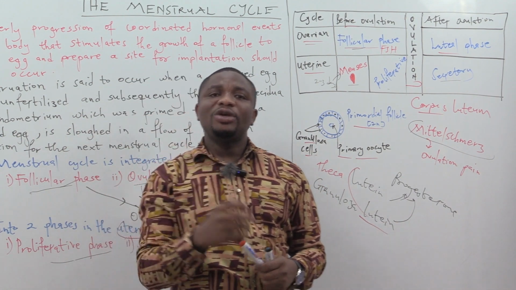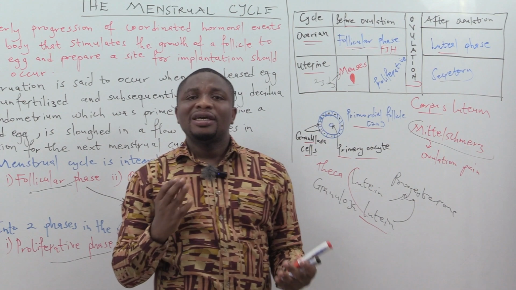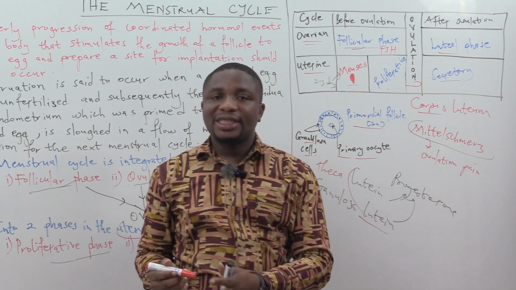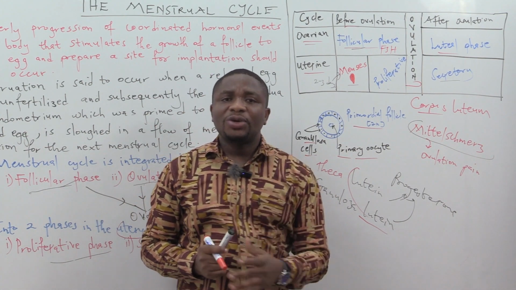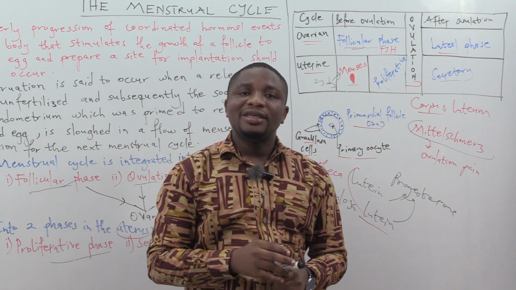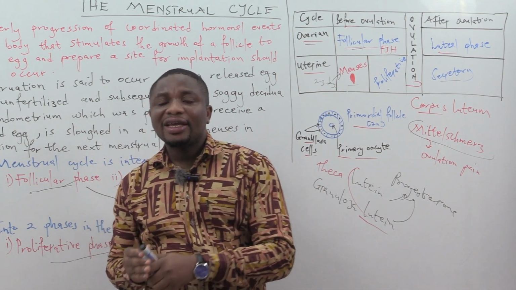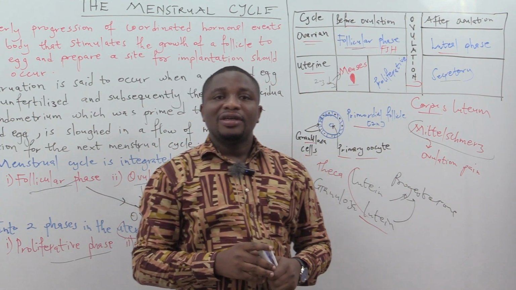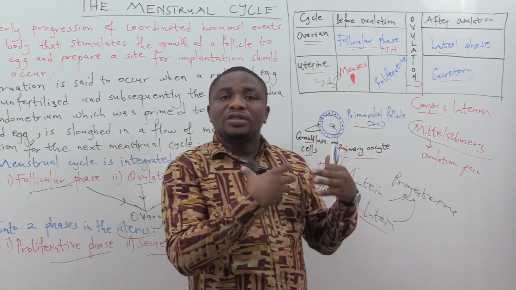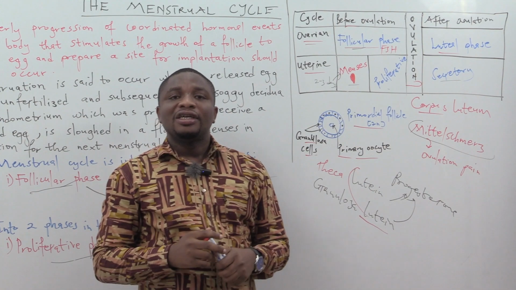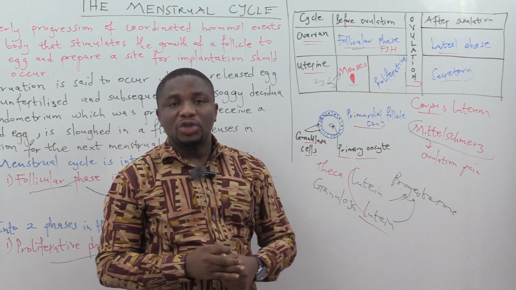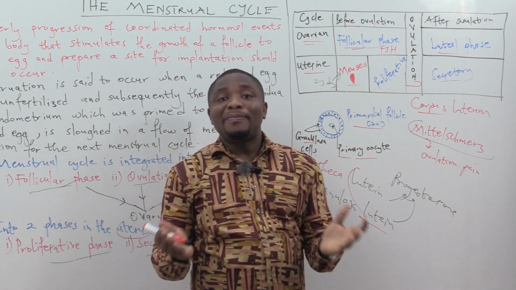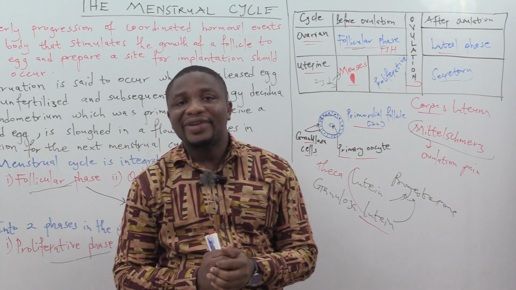That is why when you are not having your menses regularly, you are asked to do day 21 to 23 progesterone levels. Why? Because the progesterone levels are supposed to peak by day 21 to day 23 of the menstrual cycle. That will be the mid luteal phase. So the corpus luteum will continue to produce progesterone and estrogen in preparation to receive a fertilized ovum, that's a fertilized egg. Then the question is, what happens if the egg does not get fertilized?